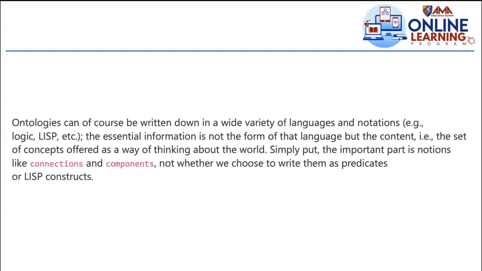But the more important is not that yet, though it's also important. First and foremost is the content, and the content has to do with the choice of knowledge representation technique. Simply put, the important part is notions like connections and components, the content, not whether we choose to write them as predicates or list constructs, meaning the programming language. That's not our focus, but it's enough that you know that it's important as well, because without a programming language, how can the AI machine work? That's why it's called an AI program, right?